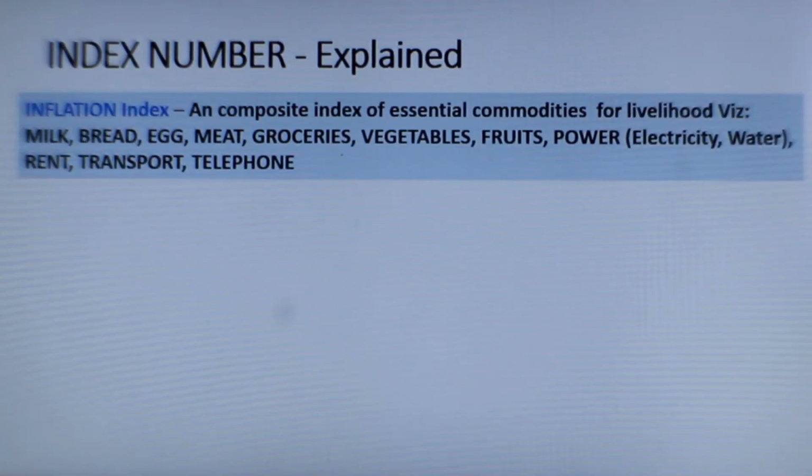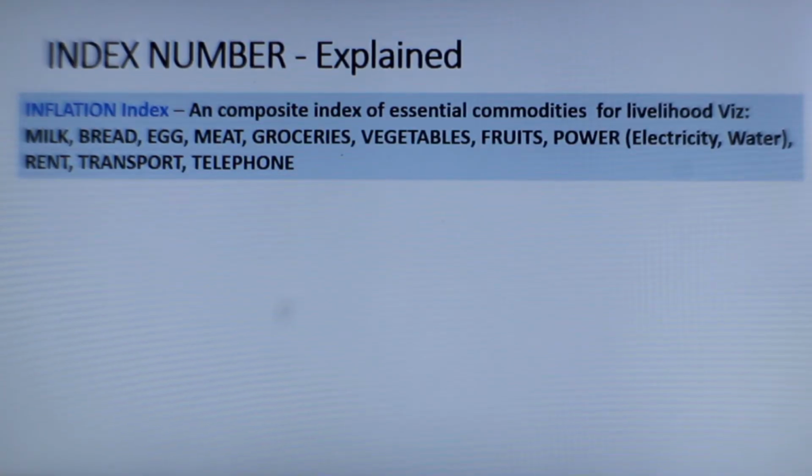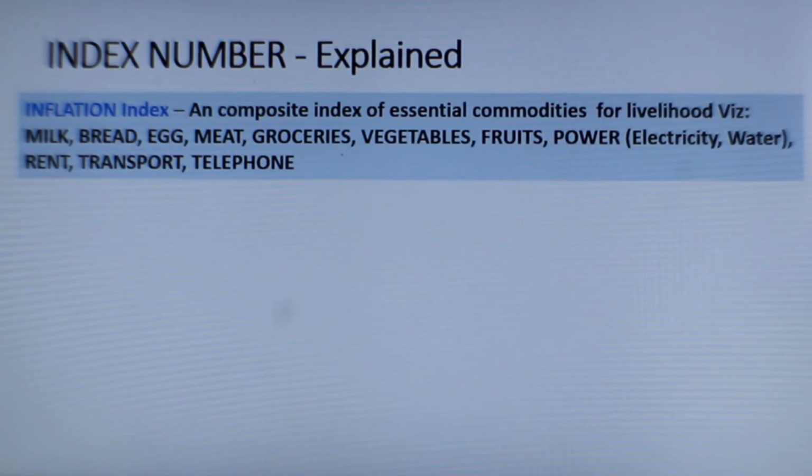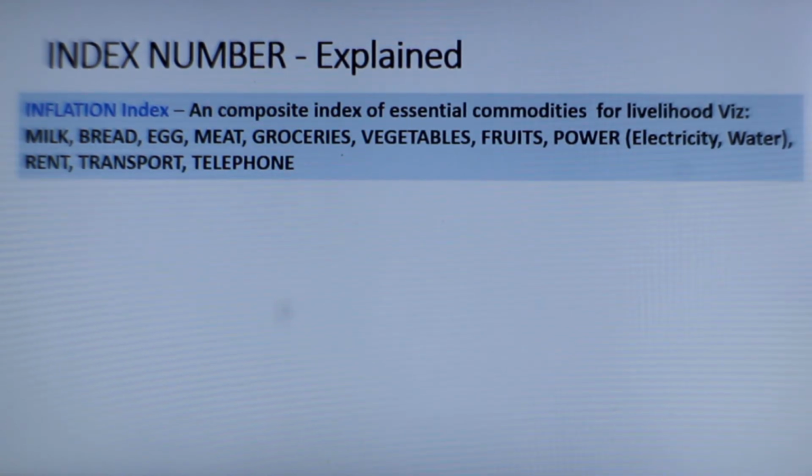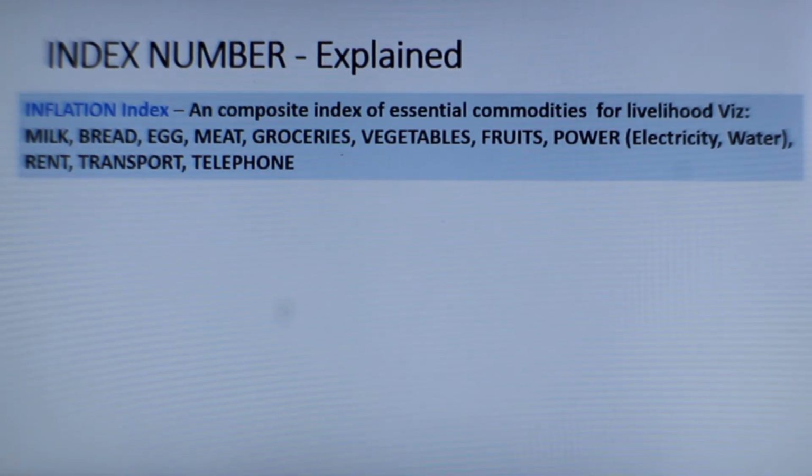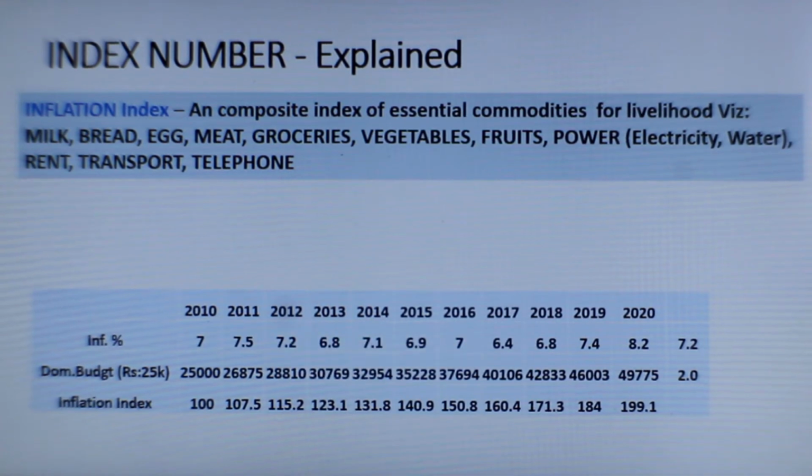Let us consider the inflation index, a composite index of essential commodities for livelihood. Milk, bread, egg, groceries, vegetables, power, transport, all these things are part and parcel of our life, and this is what is reflected in the inflation index. Rather, we talk about inflation. Inflation is 7%, inflation is 10%. Now, let us see by way of a simple example and understand all elements of index numbers.